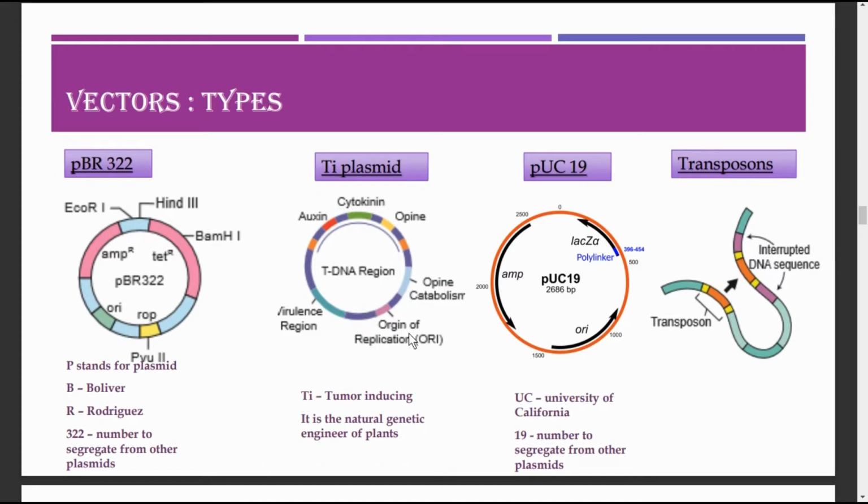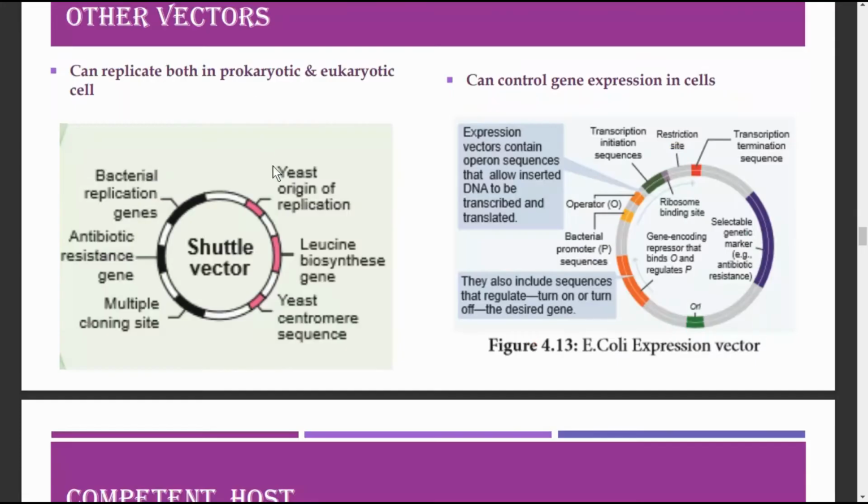And the ori gene, origin of replication, and the inc gene for incompatibility. So Agrobacterium tumefaciens plasmids have been used for the introduction of genes of desirable traits into plants.